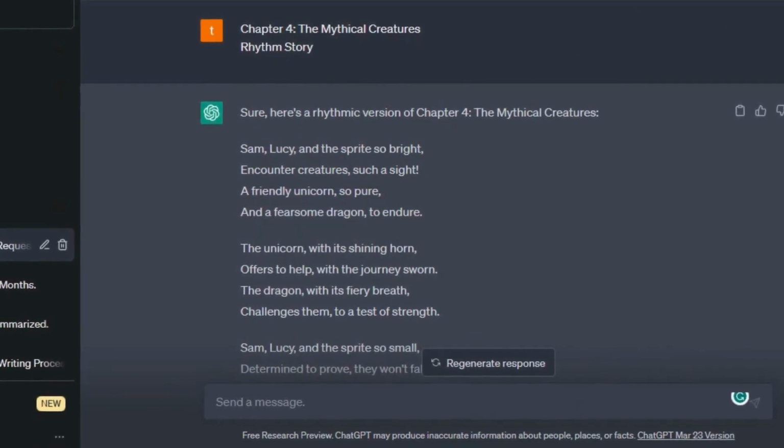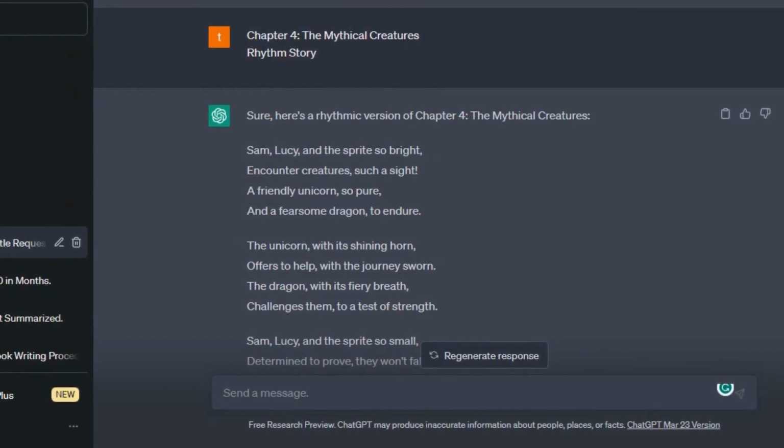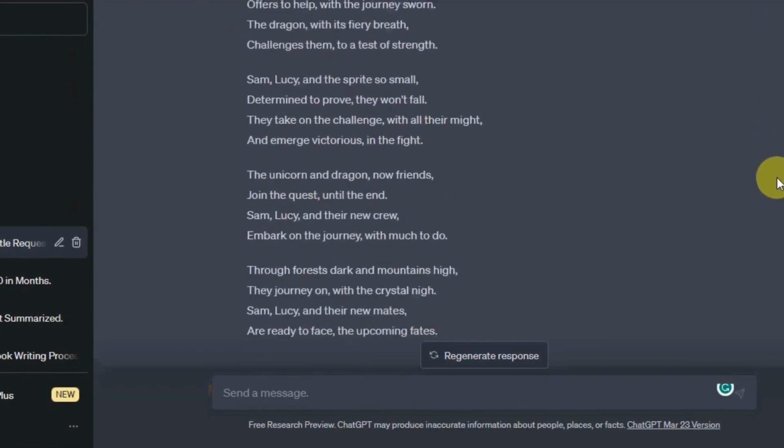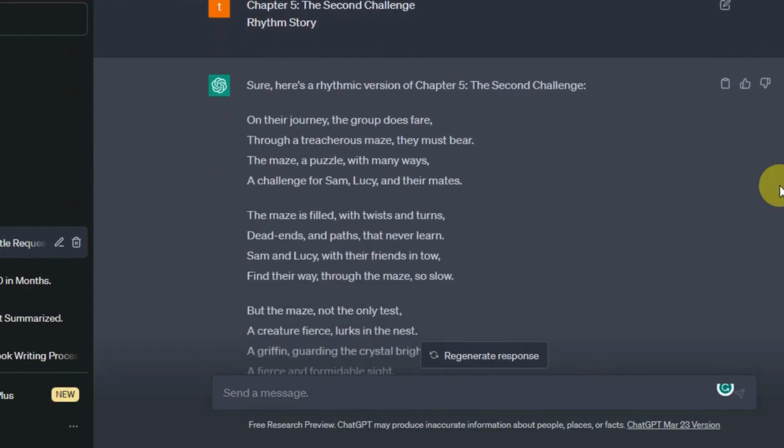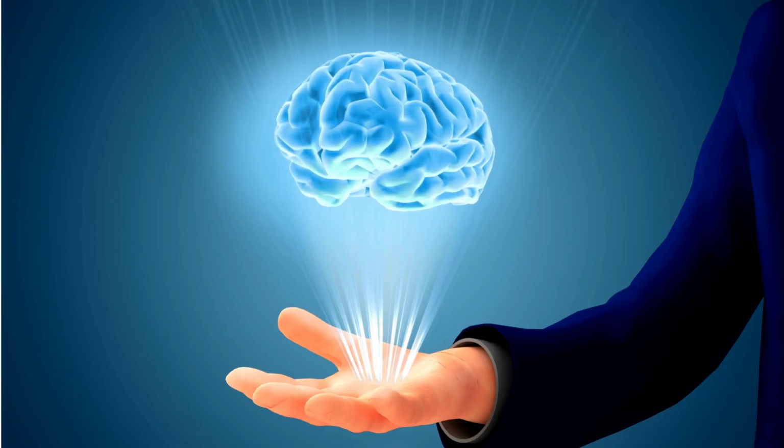Then I did the same to all chapters, and it only took a few minutes to realize that I now had a complete story ready to be converted into a book that could generate passive income without needing to write anything myself. If you think about it, it's actually crazy how fast we came up with the story idea and all the chapters along with the story content. But trust me, we haven't started yet, because what comes next is mind-blowing.